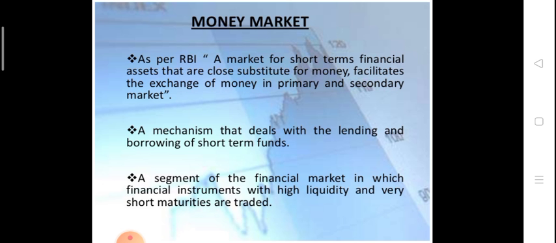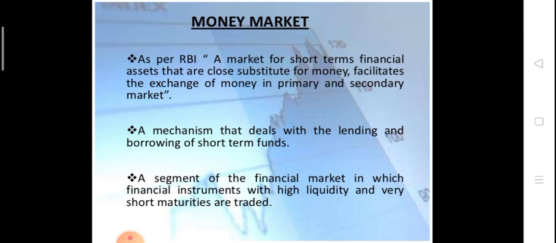Now, again, what is the meaning of money market? As per RBI, a market for short term financial assets, means if we want to invest in short term assets, we go to the money market, that are close substitutes for money, means it is very liquid. When we want to sell those securities, we immediately sell and get cash.